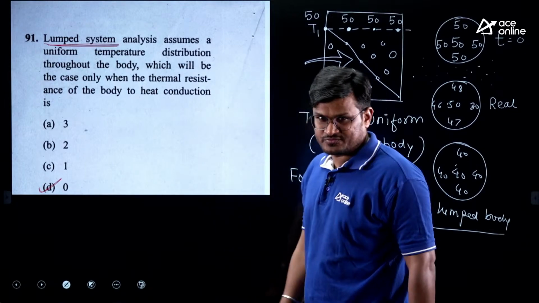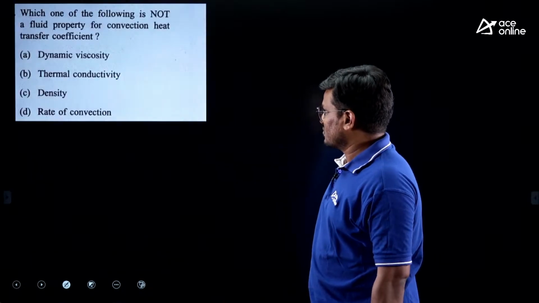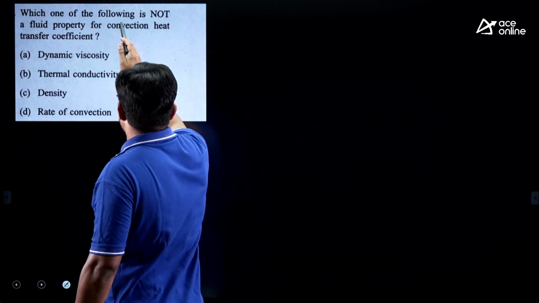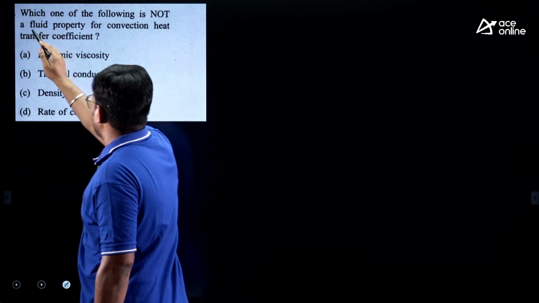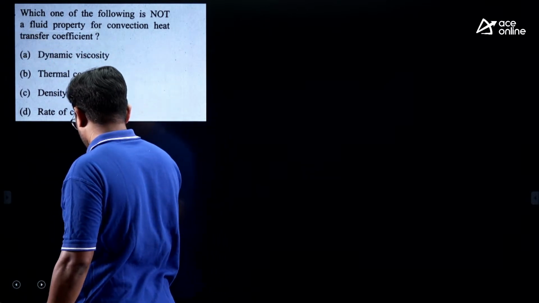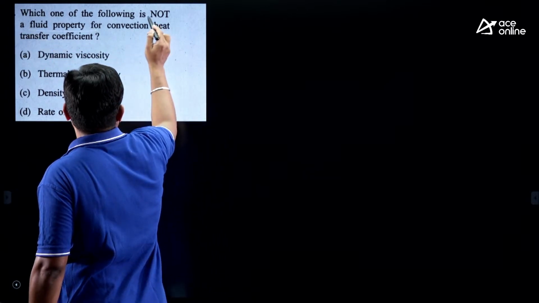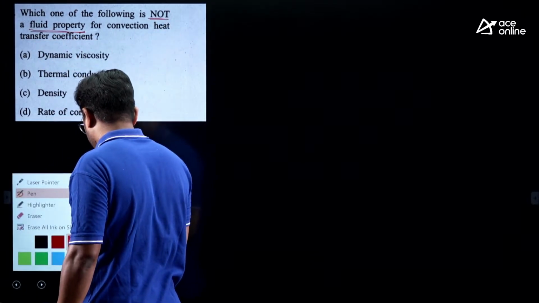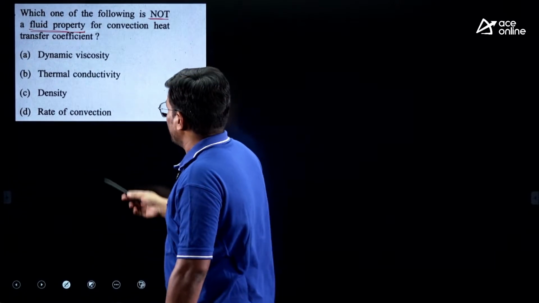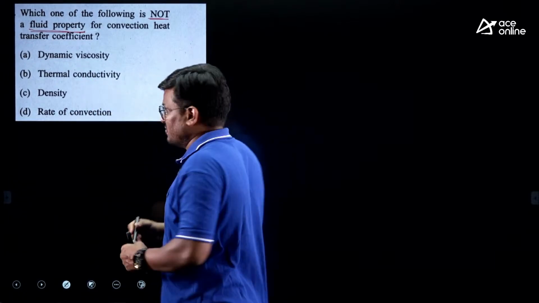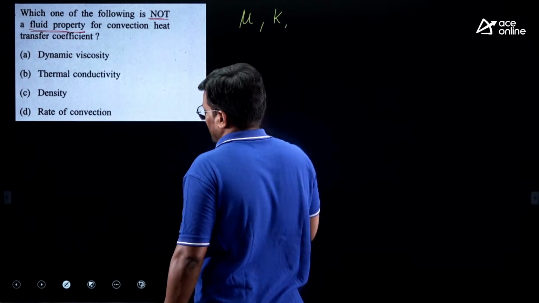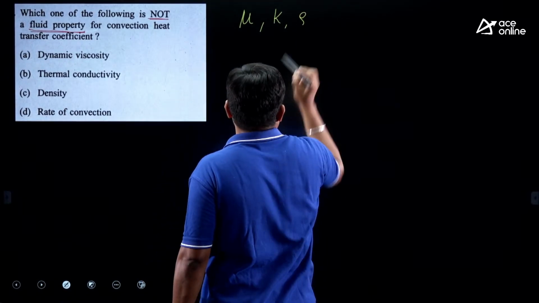Hope it is clear. Now, next question. Which one of the following is not a fluid property? Okay, so this is very important: not a fluid property. Dynamic viscosity mu is a property, K is a property, density, these are also properties.